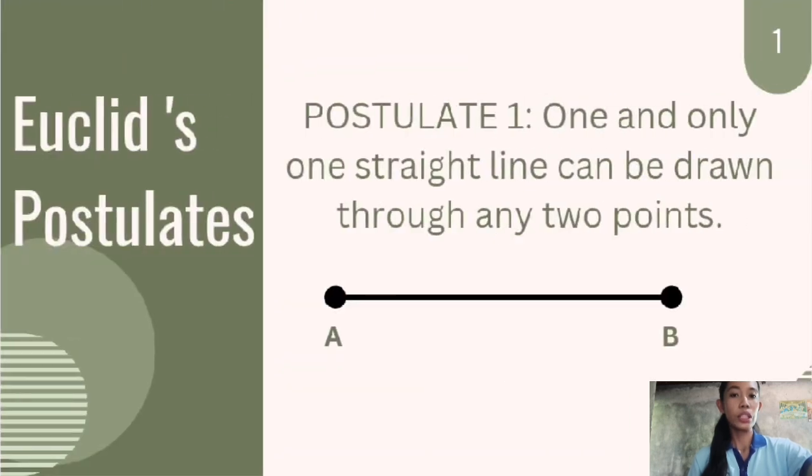Now, let's proceed to Euclid's five postulates. Postulate number one states that one and only one straight line can be drawn through any two points. As we can see in the figure below, there is point A and point B, which serve as our two points. This postulate states that we can only draw one line segment from point A to point B, and no other line segment can be drawn that connects the two points.